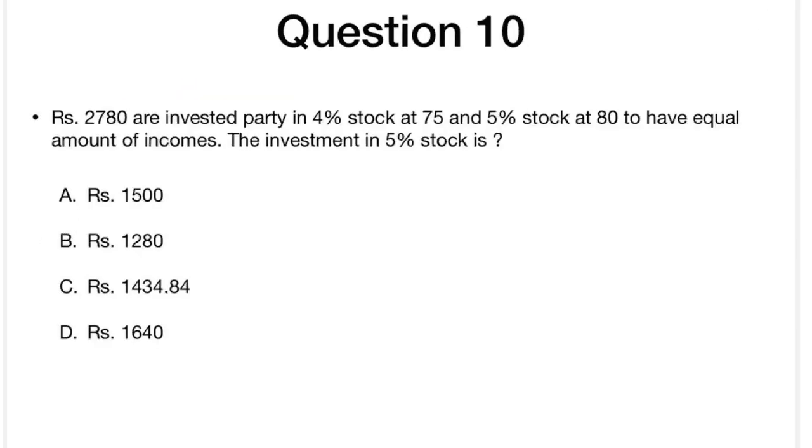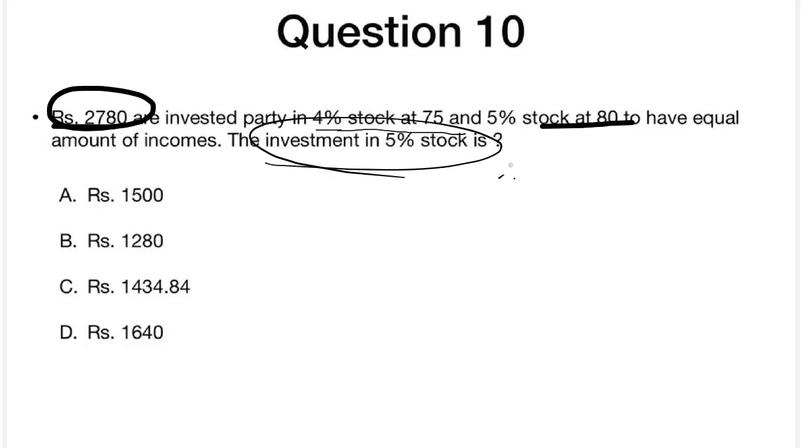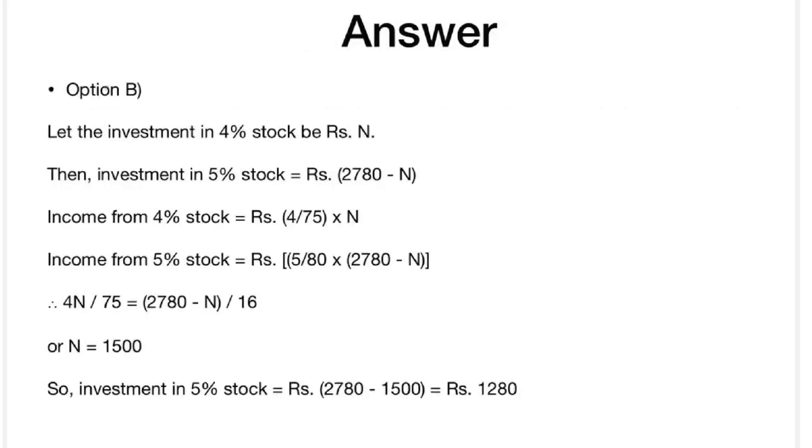Hello guys, so this is the problem: 2780 rupees is invested partly in 4% stock at 75 rupees and 5% stock at 80 rupees, right? The incomes are equal. Find the investment in 5% stock. So it's really simple, guys. Let us see. Let the investment in 4% stock be n rupees. Then the investment in 5% stock will be 2780 minus n.